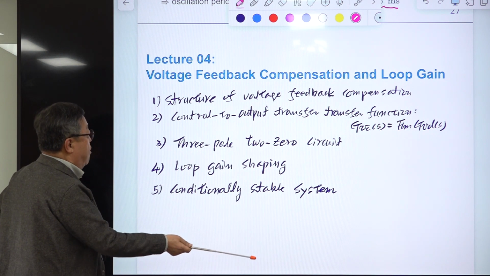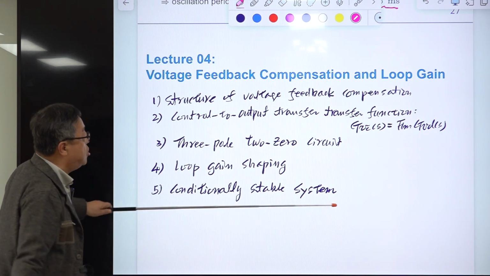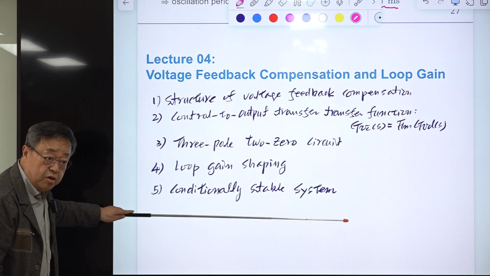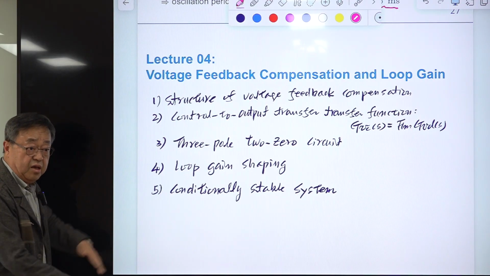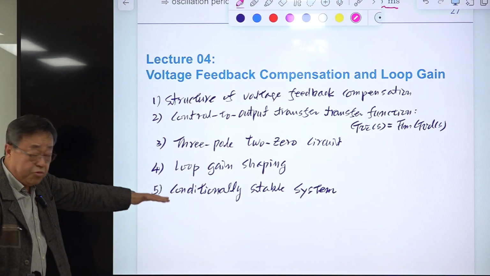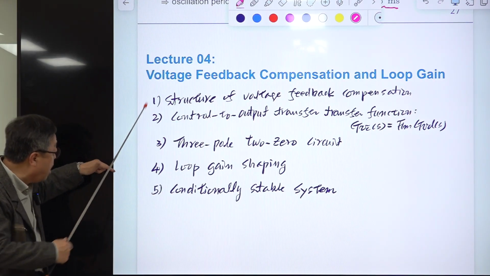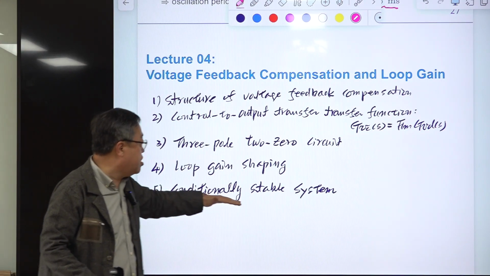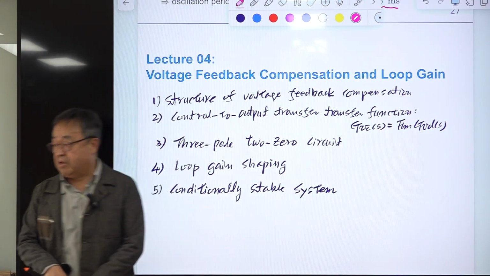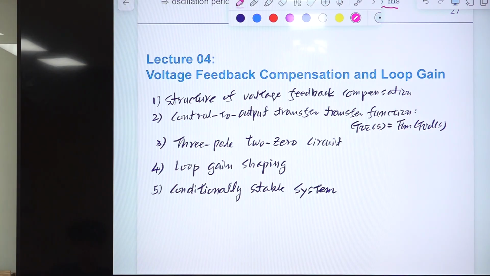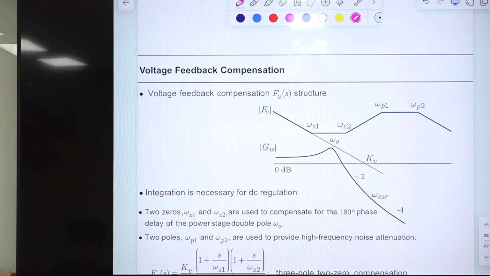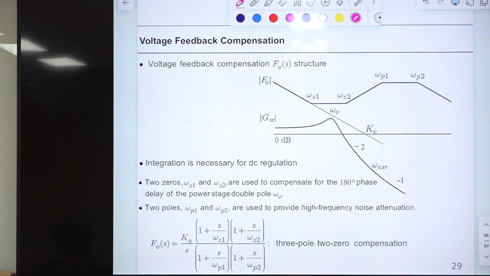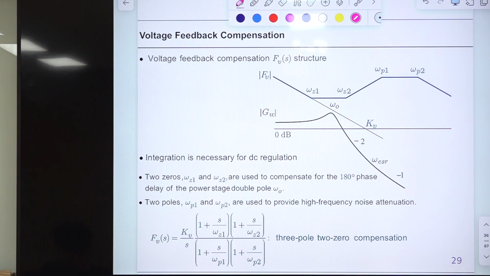Finally, I will shortly discuss the conditionally stable system. You will understand why I explain this. Okay, it looks not related with this topic, but it's very closely related. Let's move to the next slide. Let me explain this first. Okay, so voltage feedback compensation structure.